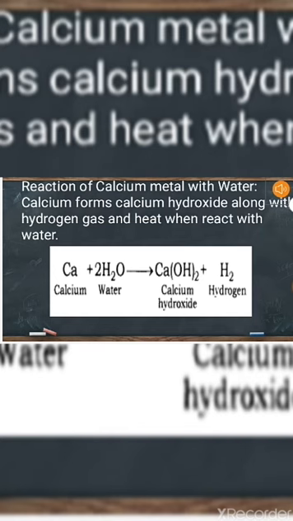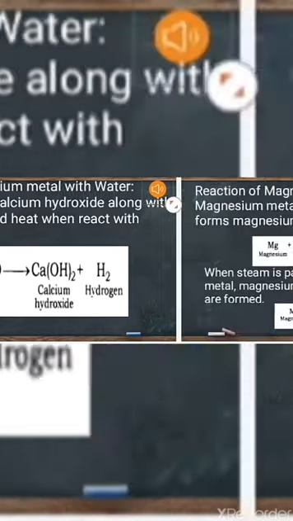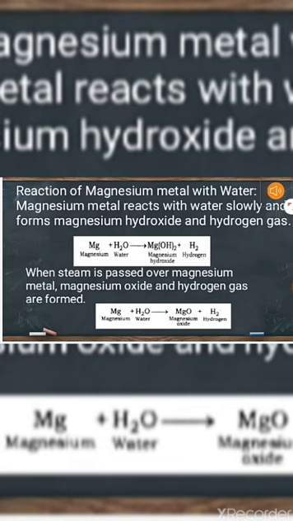Calcium also reacts with water very rapidly and forms calcium hydroxide and hydrogen gas. It's the same exothermic process, means a lot of heat is released in it. Magnesium does not react with cold water. With hot water, it reacts and produces magnesium hydroxide and hydrogen gas. That is also true very slowly. It reacts with steam and produces magnesium oxide with liberation of hydrogen gas. But with the magnesium, the reaction of water is slow rate with a slow speed.